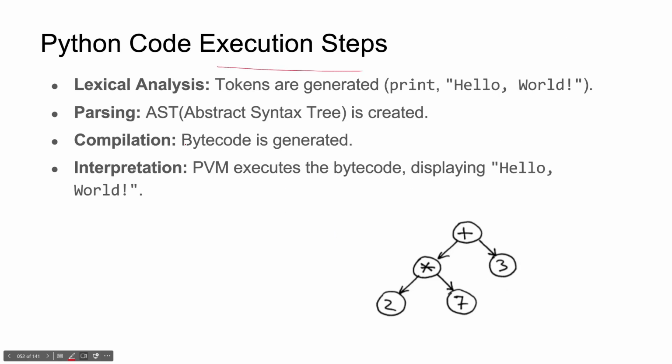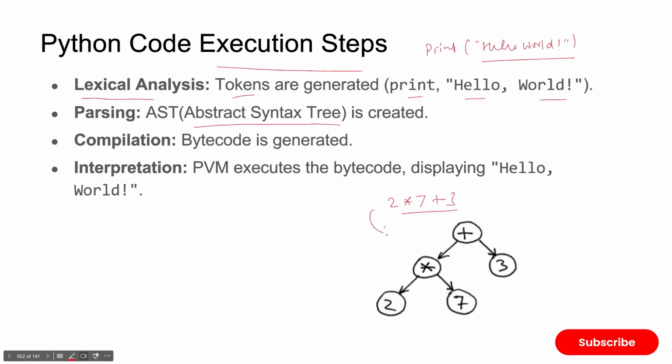So you can say, whenever we write code like print hello world, the most simple program in any book, it will do the lexical analysis, which means it will find the tokens, or keywords. These keywords will be used to generate an abstract syntax tree like this. This is an example of 2 into 7 plus 3. It will create a tree of this, and then it will go for compilation, and then interpretation.